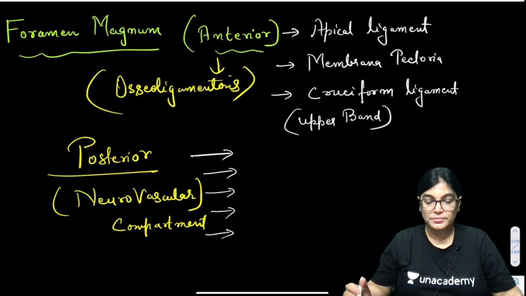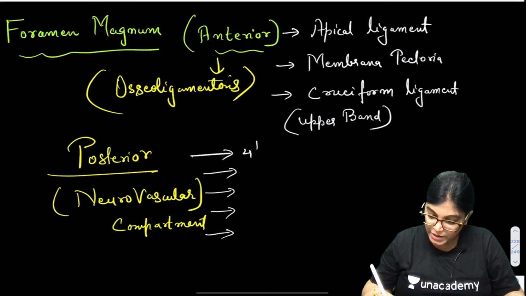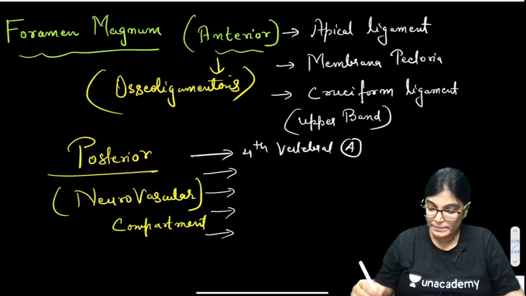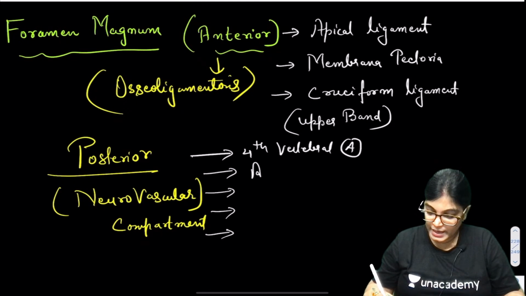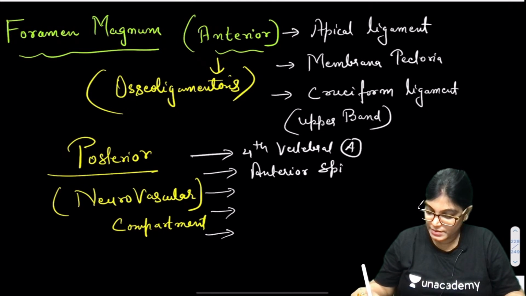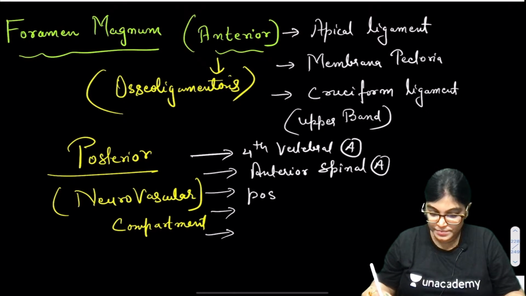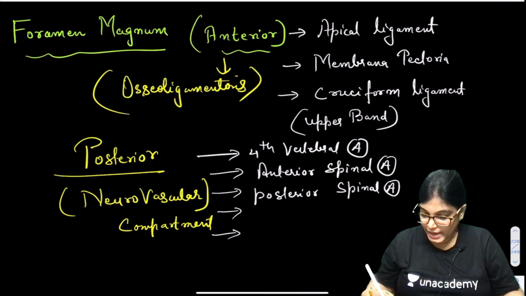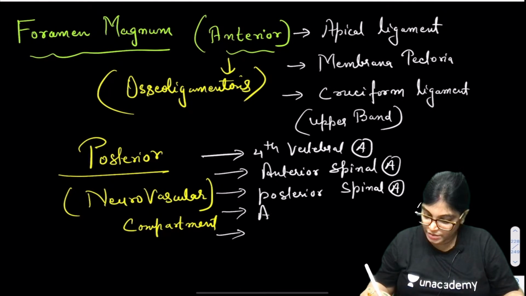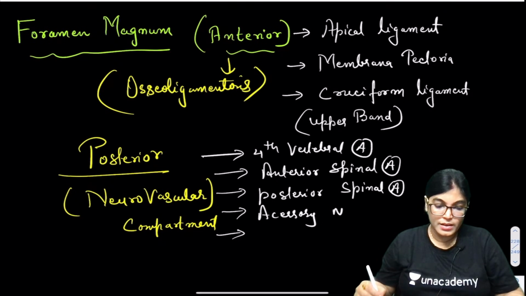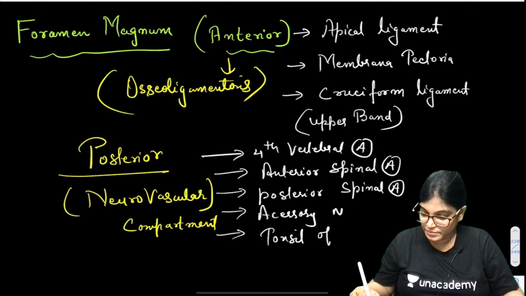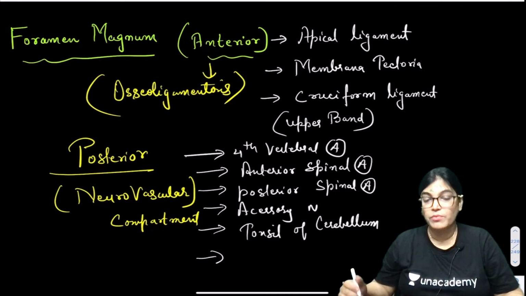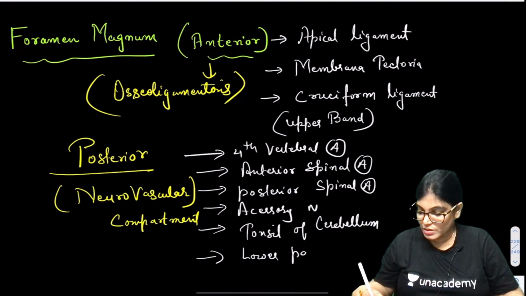The structures are: fourth part of vertebral artery, anterior spinal artery, posterior spinal artery, accessory nerve, 11th cranial nerve, tonsil of cerebellum, not always, sometimes, and lower part of medulla.